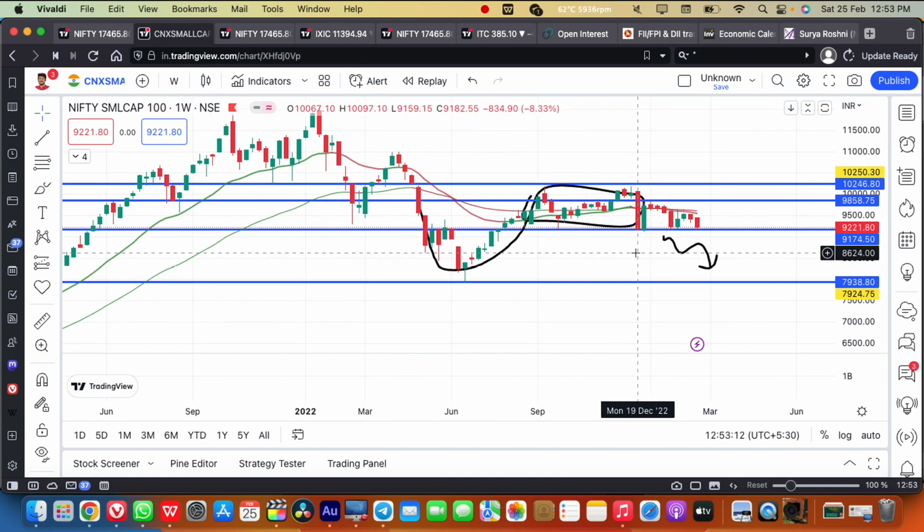So this is to summarize this market analysis of our Indian market. I can say that this is not the time to invest in the market.